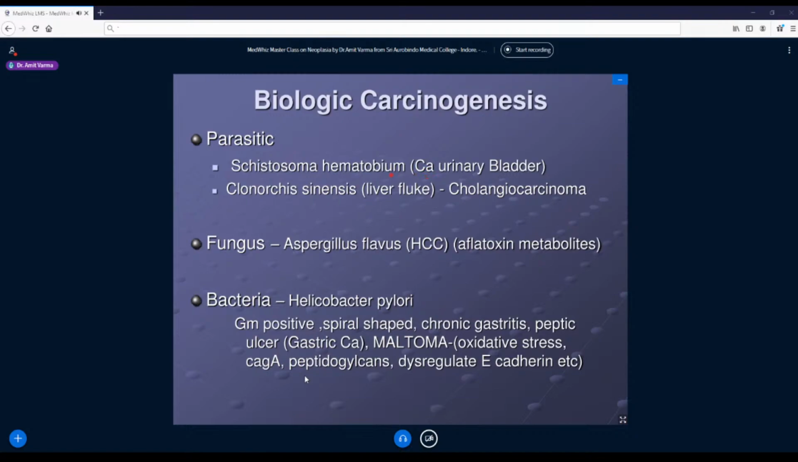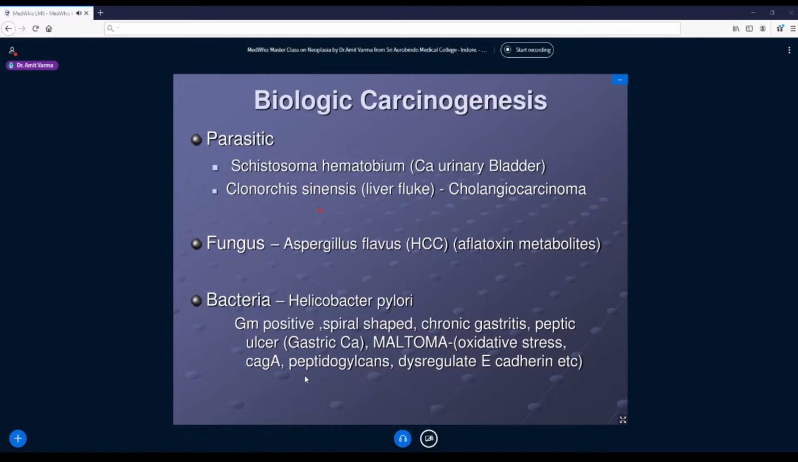Schistosoma haematobium parasite. Accordingly, the second parasite is Clonorchis sinensis, which is also called liver fluke, mainly seen in China and countries having large coastal areas. Fortunately, in India, we don't have much endemic areas for this particular fluke. Now, this fluke has a habitat within the liver, and it grows within the bile ducts. That's why it will block and clog the bile ducts, leading to chronic irritation.